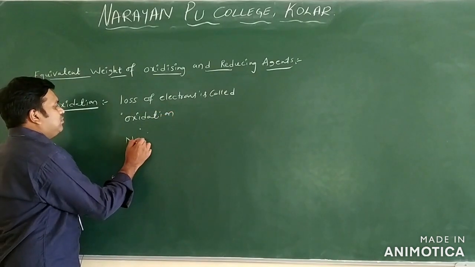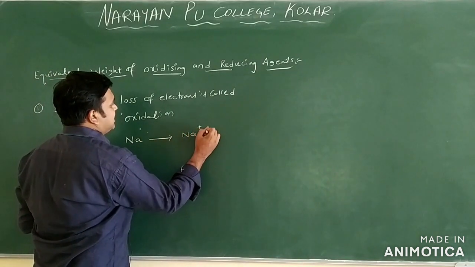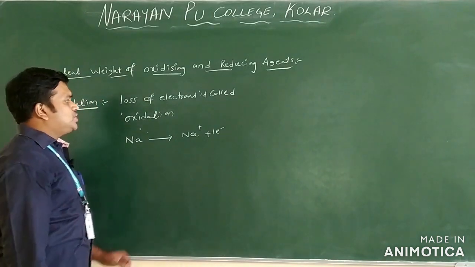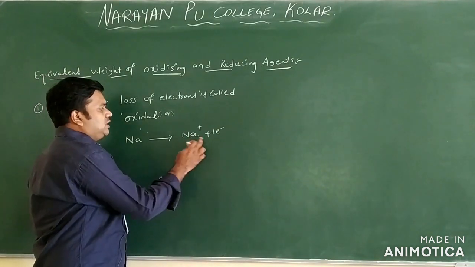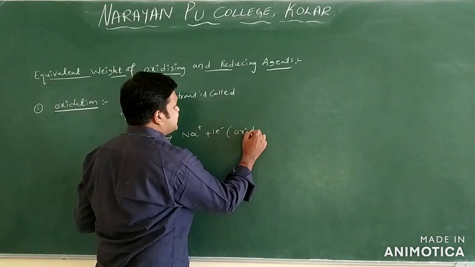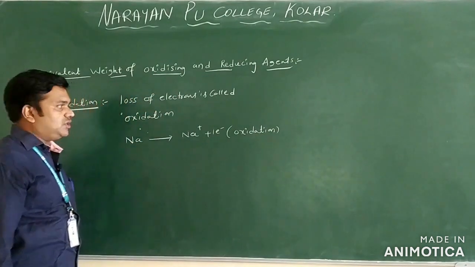I want to take one example here. Sodium gives rise to sodium plus ion by loss of one electron. So here sodium loses one electron and forms sodium ion. This is oxidation only.